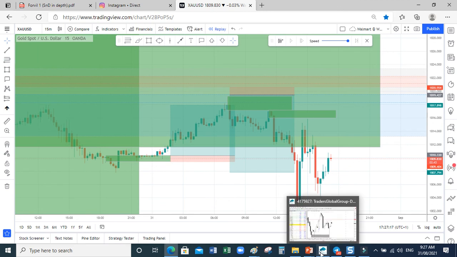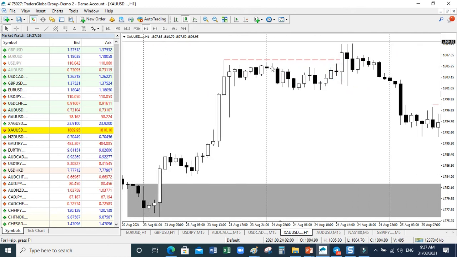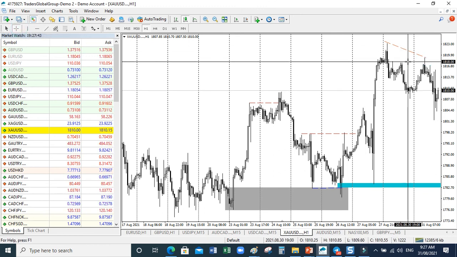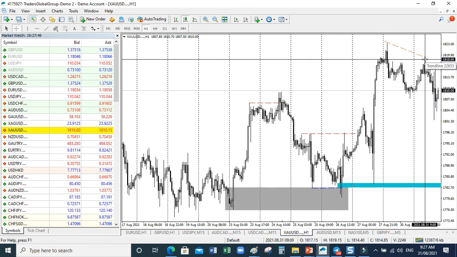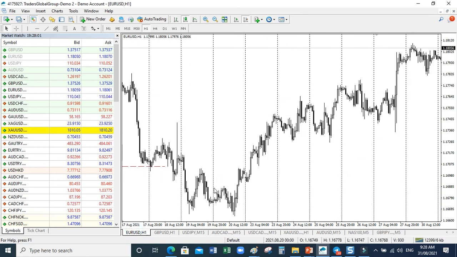If you see here, this is gold, right? This is today. Can you see it? The highest high there, that's a lower high. This lower high in gold at 9 a.m., at London market break. What happened to euro USD? What happened to euro USD?